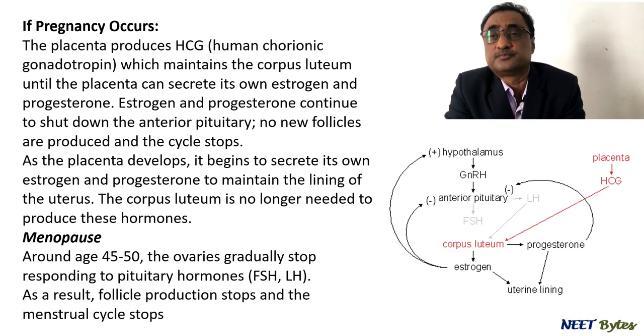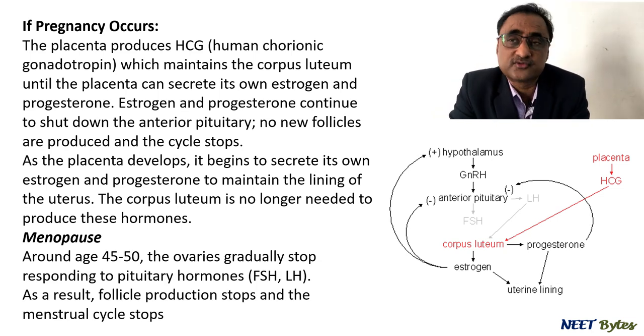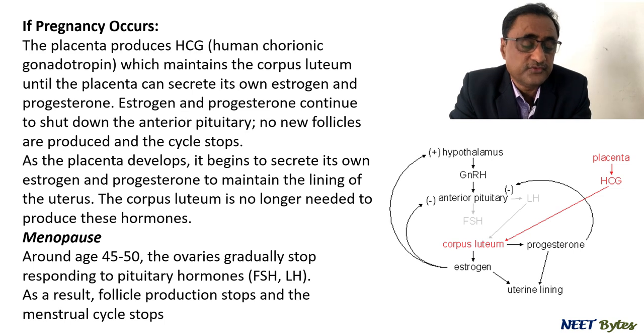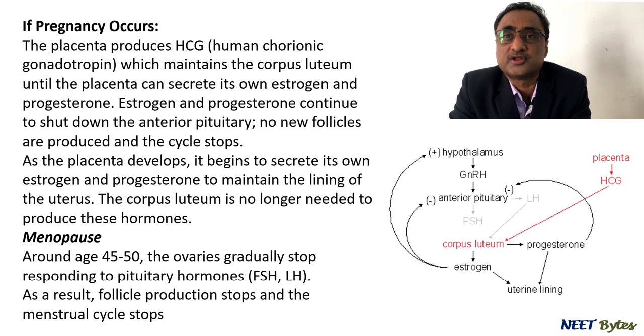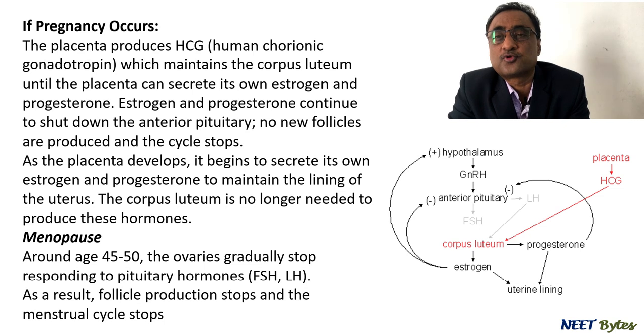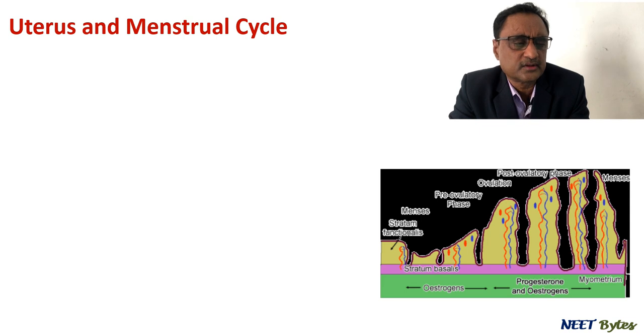Now what is menopause? We know very well that around the age of 40 to 50, the ovaries gradually stop responding to the FSH and LH. As a result, follicle production stops, right? And the menstrual cycle is going to stop. Okay. So this is how the menstrual cycle works.